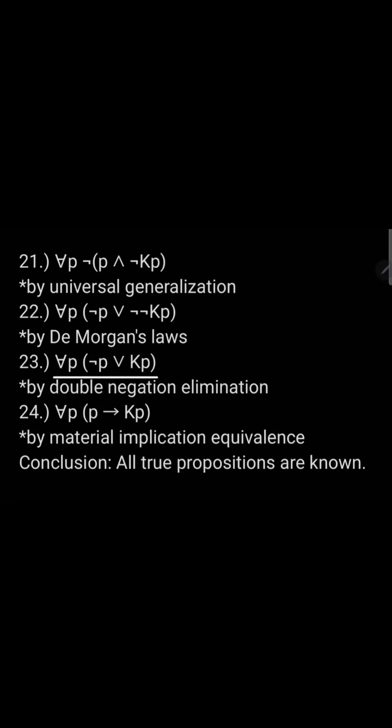And by double negation elimination, we now have this, that for all propositions P, it's not the case that P is true or P is known. By material implication equivalence, we now have that for all propositions P, if P is true, then it is the case that P is known. And that's our conclusion. All true propositions are known.